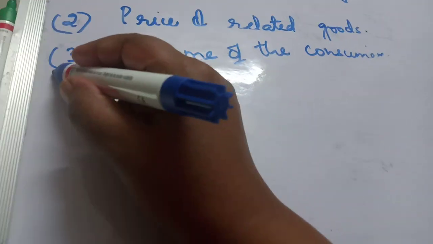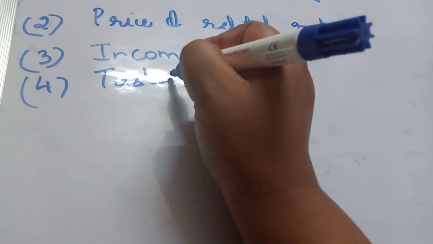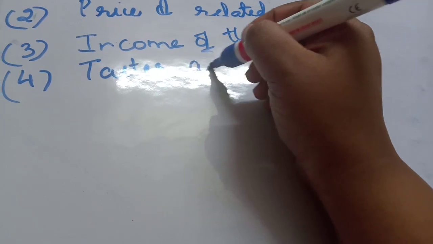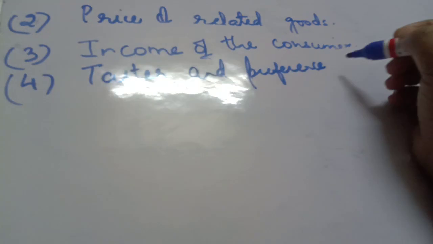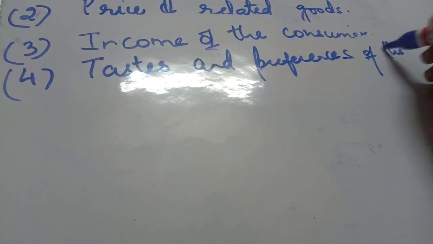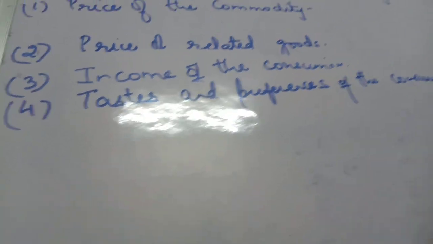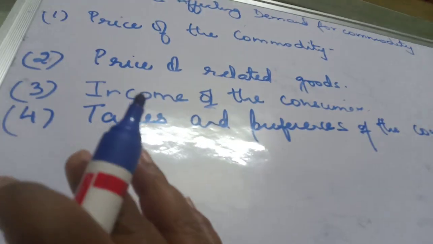The fourth factor which affects the demand of a consumer is tastes and preferences of the consumer. It has a very important bearing. For example, there is a specific pattern of consumption of a consumer.